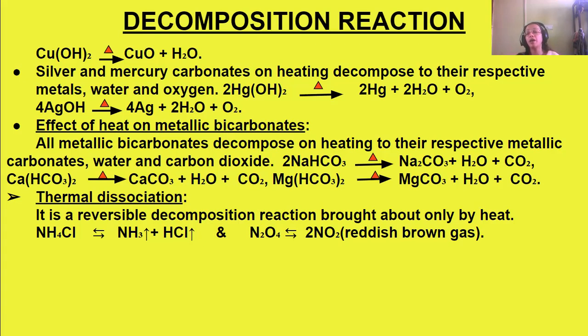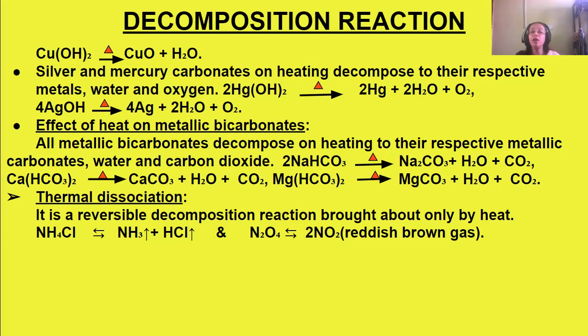That is, sodium bicarbonate forms sodium carbonate, calcium hydrogen carbonate or calcium bicarbonate forms calcium carbonate, magnesium hydrogen carbonate or magnesium bicarbonate forms magnesium carbonate, water, and carbon dioxide is liberated. So all the metallic bicarbonates behave in the same way.